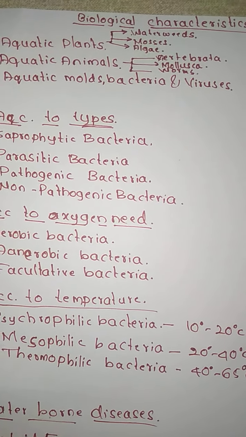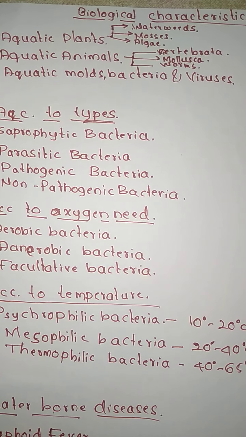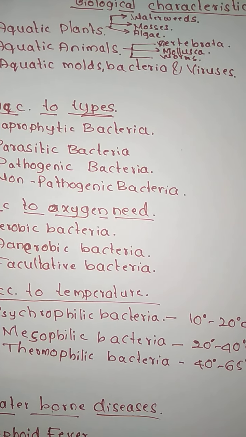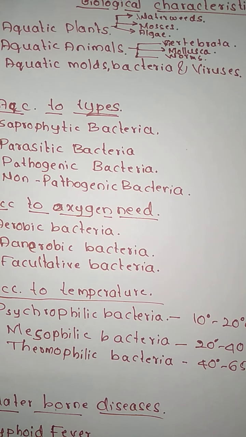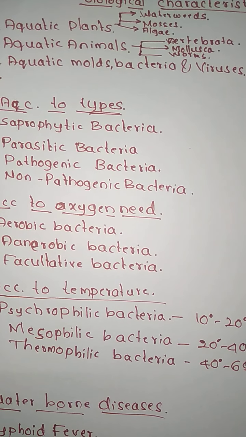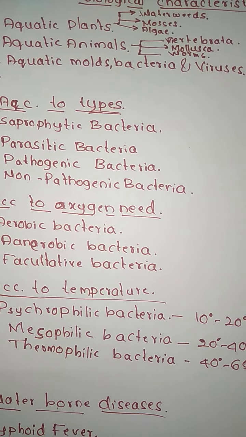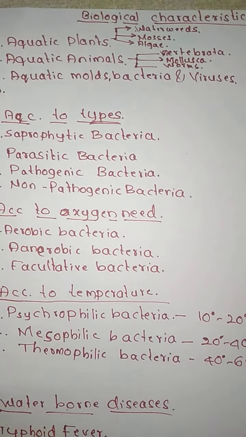These microbes live by consuming the oxygen inside the water. As they consume oxygen, they slowly reduce the DO present in water and may increase the BOD content. This is how aquatic animals interfere with water quality.